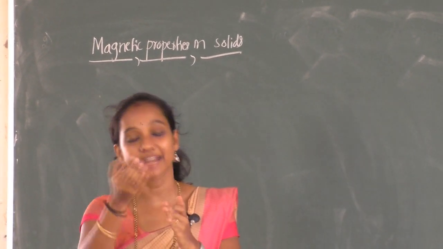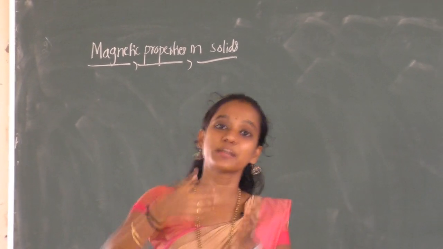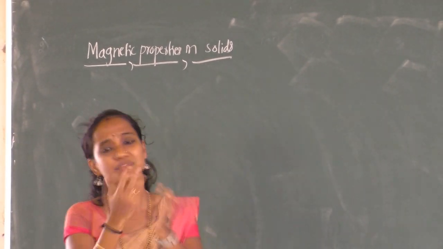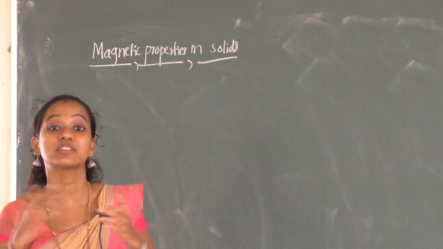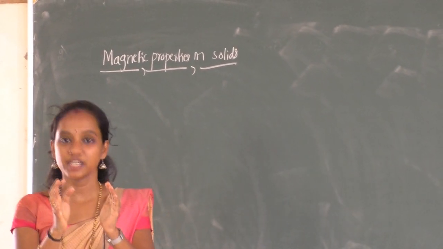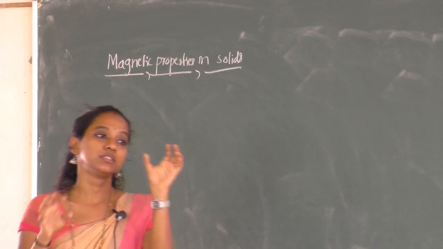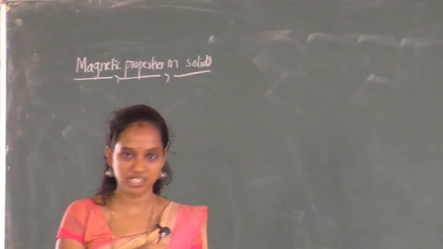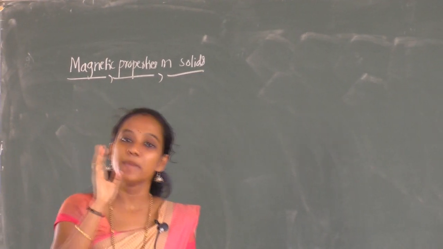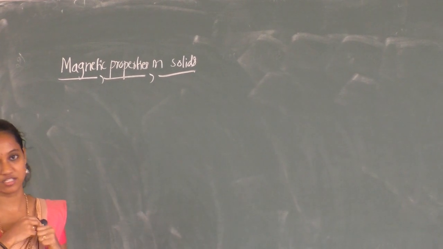Either they may be attracted by the magnetic field, or repelled by it, or some substances may have a strong attraction towards the magnet. All these magnetic properties are mainly due to the presence of electrons. So electrons are the major reason for the magnetic properties of substances.